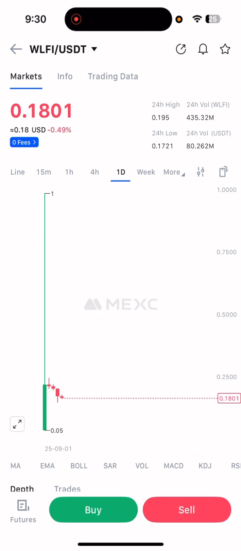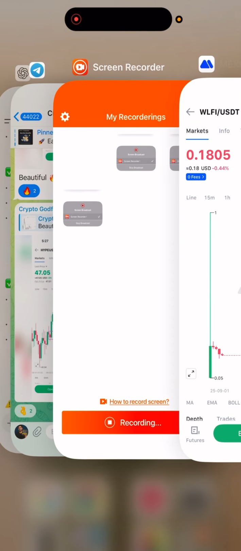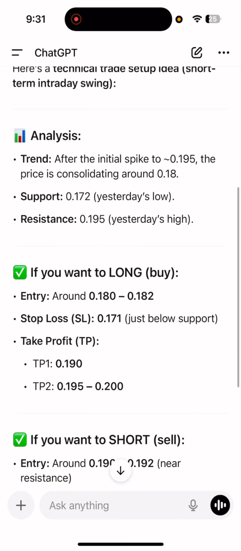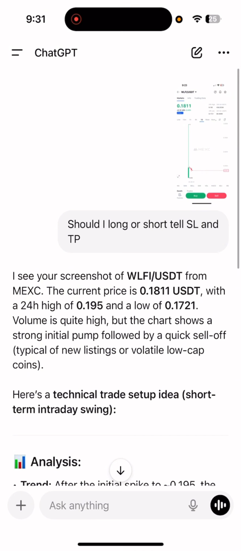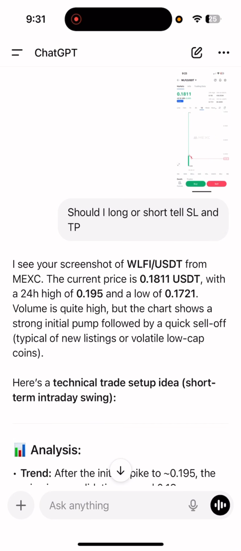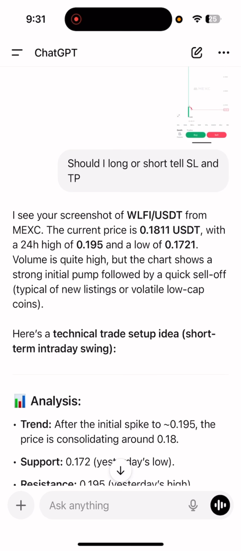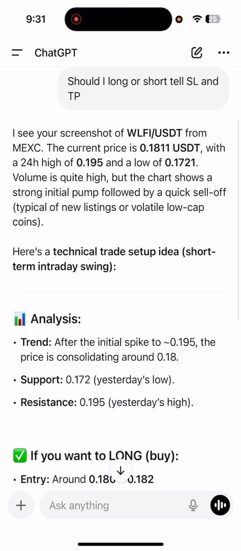The very first thing we're gonna do is take a screenshot of this. Okay, so I already have taken the screenshot. Then I will upload it over here on ChatGPT. You can see the prompt I used over here: should I long or short sell? Short, tell SL and TP as well. So it did some analysis over here.